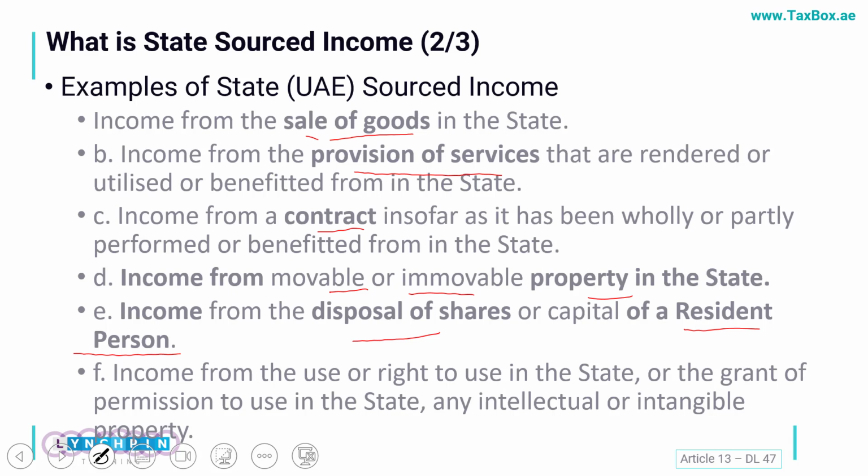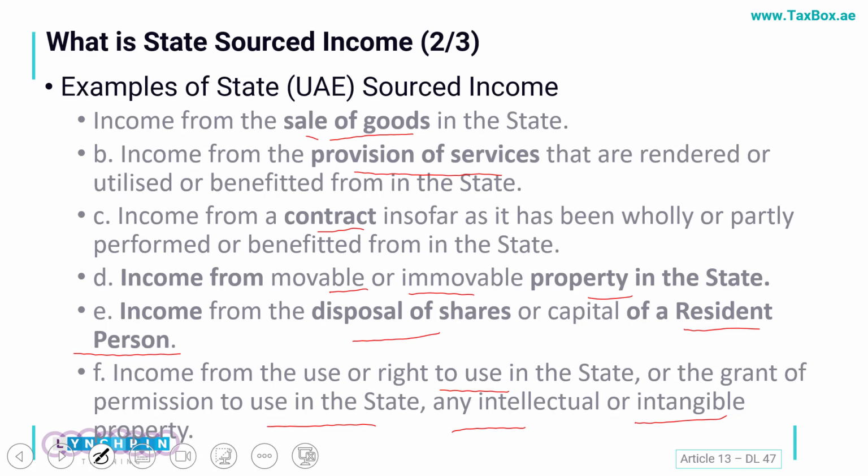And the income from use, or if I am giving any sort of IP rights or granting permission to use any IP or intangible property in the state. So for example, I am a foreign company and I have registered a trademark in some other country, and I have given the right to use such trademark to a company in UAE. In that case, the income that I will be generating out of it would be considered as a state source income.